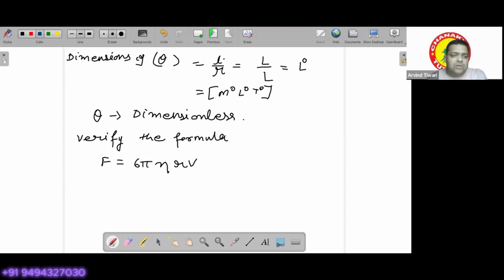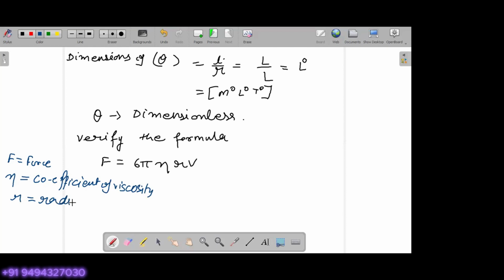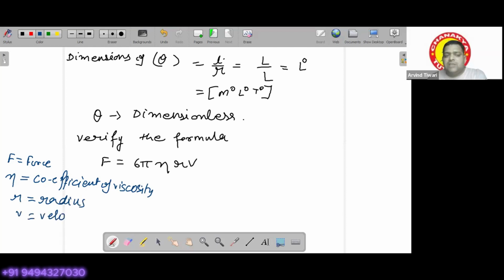F stands for force. 6 pi is a constant. Eta is the coefficient of viscosity, which we discussed. R stands for radius, and V for velocity. So check whether the given formula is dimensionally correct or not.